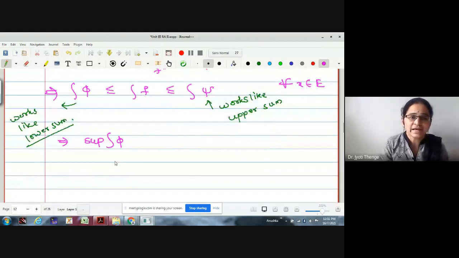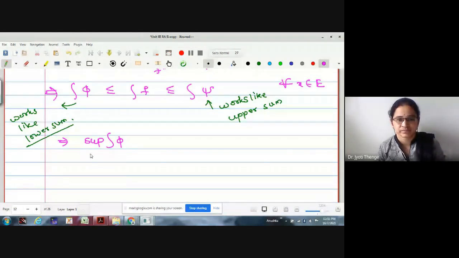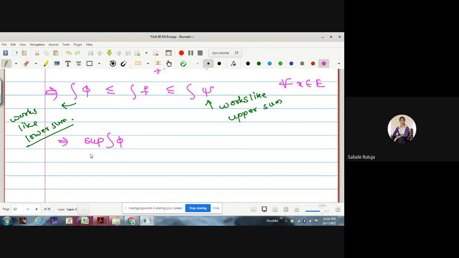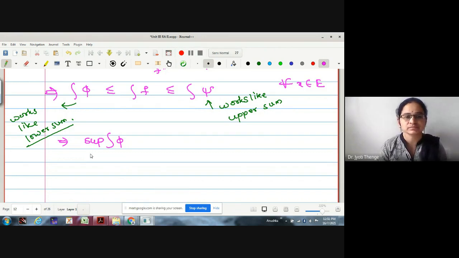And what do I have to find for this integration of psi? If it works like an upper sum, it has to be the infimum. Then when will this integration of f hold, what do you think?